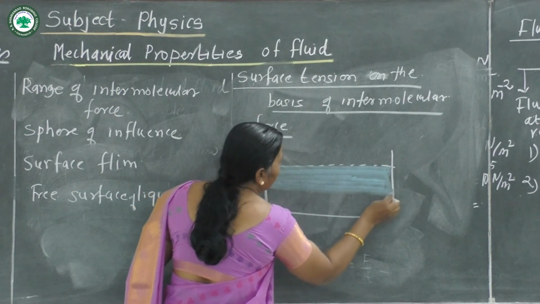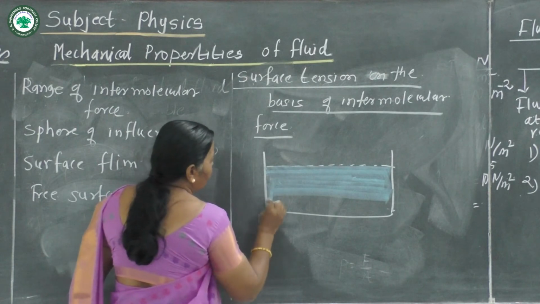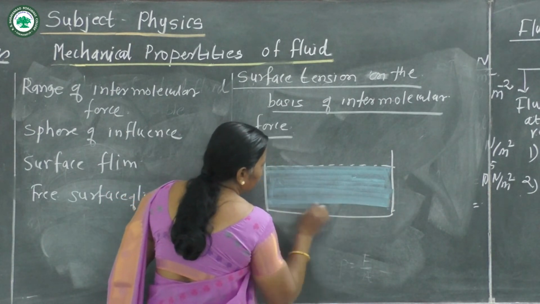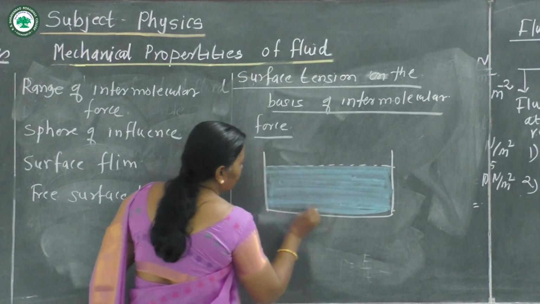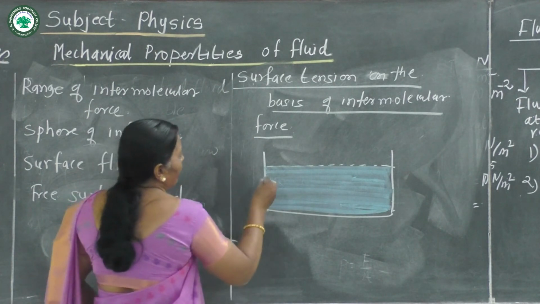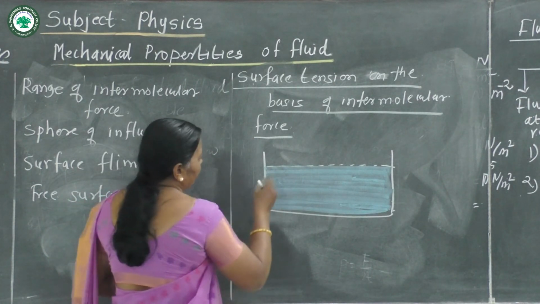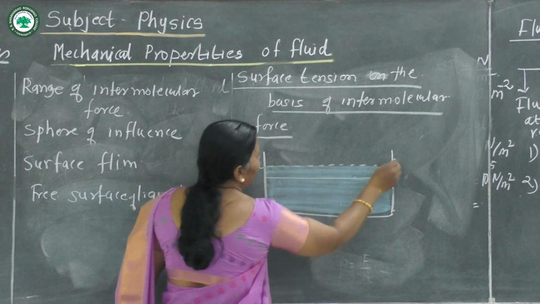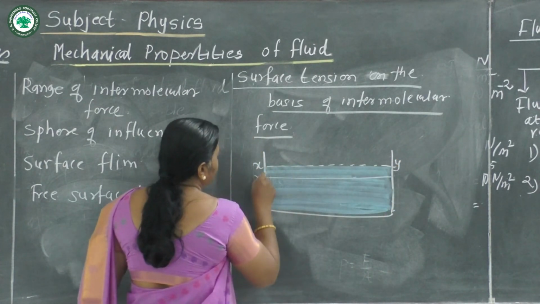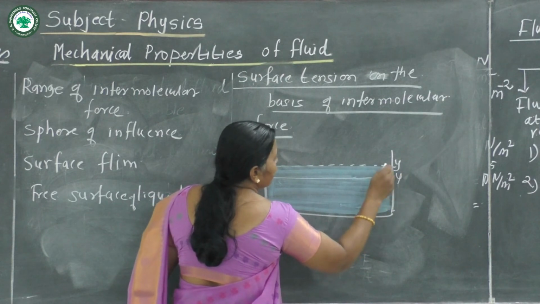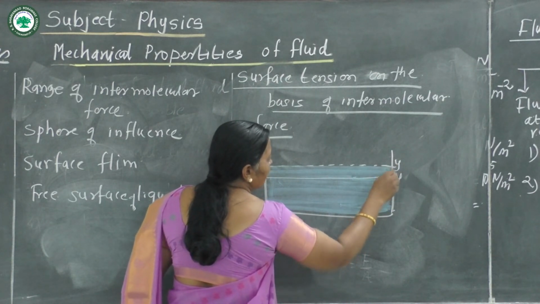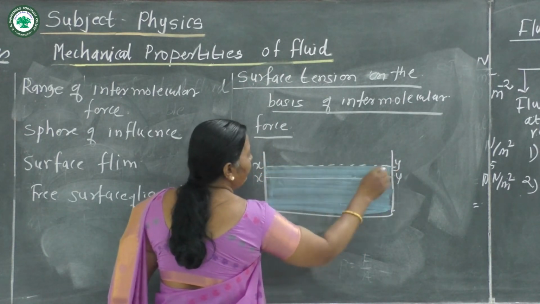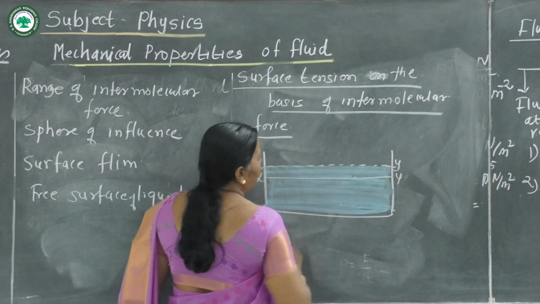The liquid in the container takes the shape of the container. Now see, this is XY, the free surface. X dash Y dash, this is the thickness of this layer. It is also called the surface film.